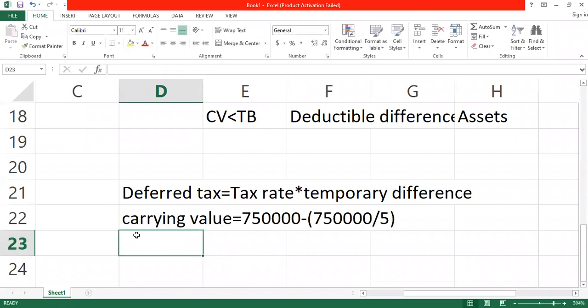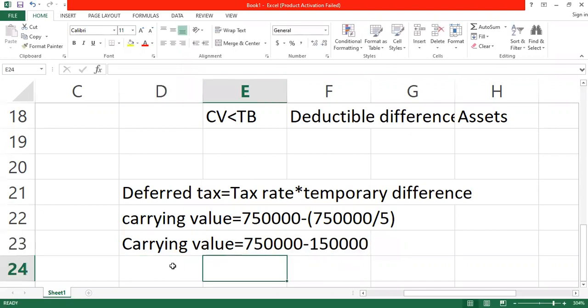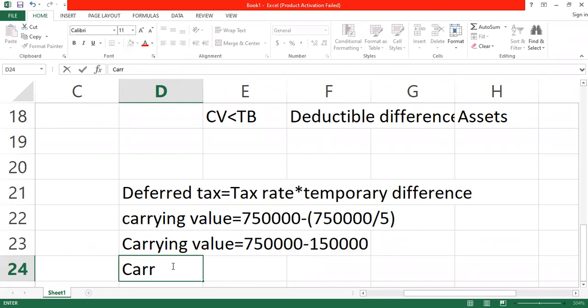So what will be the depreciation every year? 150,000. So if you subtract it from that, it will be 750 minus 150, isn't it? So that's 600,000. Minus 150,000 will give us 600,000.